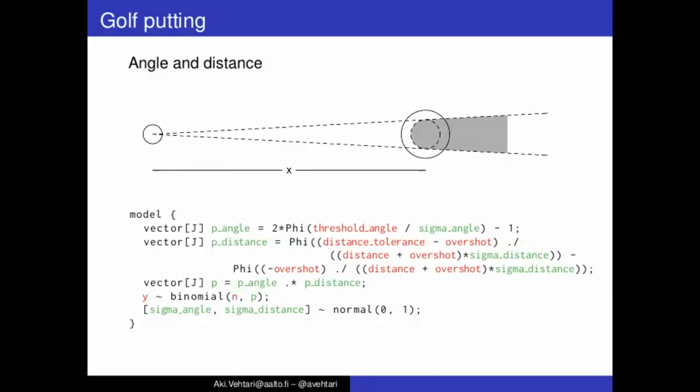Then we again use a binomial model, assuming the number of successful putts is binomially distributed given n and this p. In this case we also put a normal(0, 1) prior on sigma angle and sigma distance to improve identifiability.